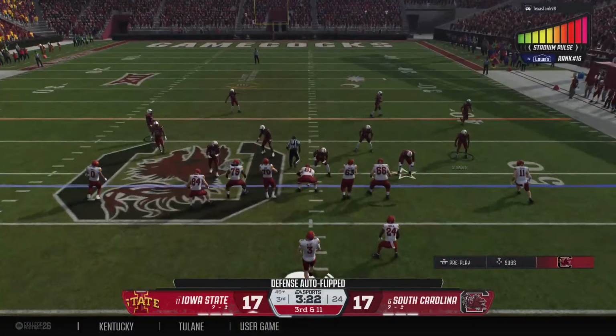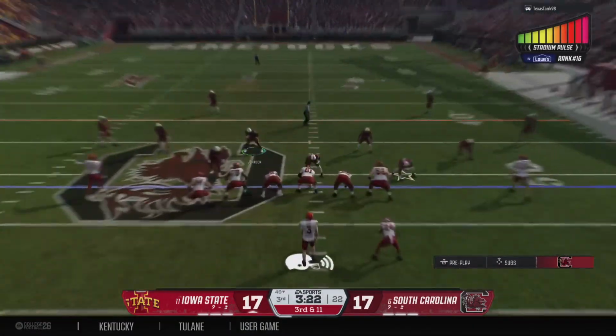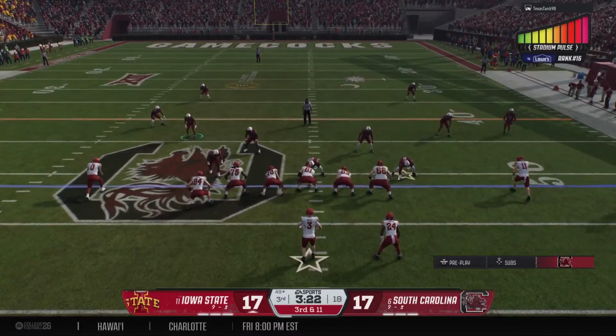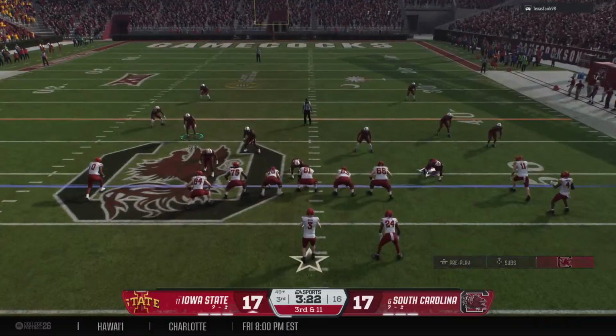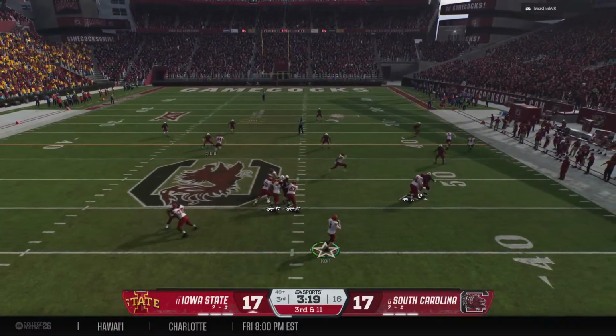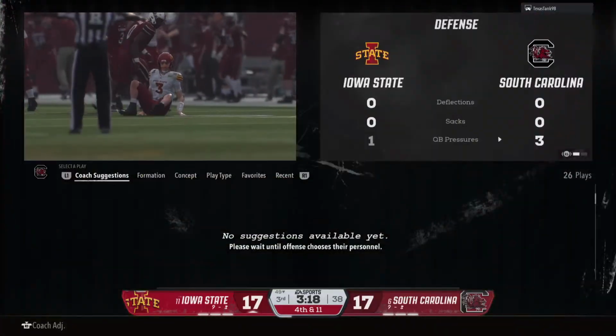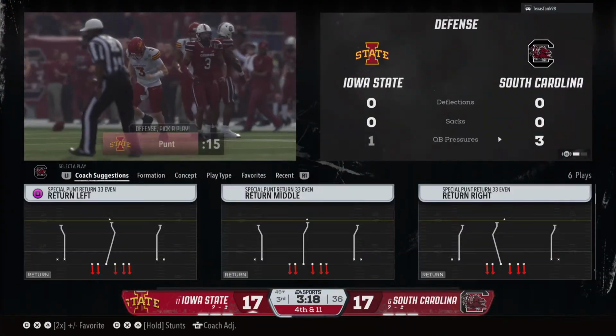So the offense getting set. This is not where you want to be against this defense. 3rd and long. Dropping back, looking to throw for the first down. Defense is coming after him. Incomplete. He was hit as he threw the football there on 3rd down.